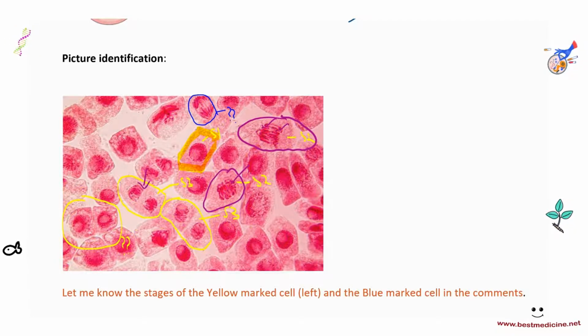Then this right here is stage 3, because we can see two separate areas containing DNA, containing chromosomes in this stage, and over here as well. This is stage 3. So, question for you guys: I want you to let me know the stages of the yellow marked cell on the left and the blue marked cell.